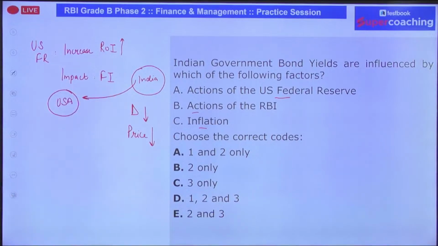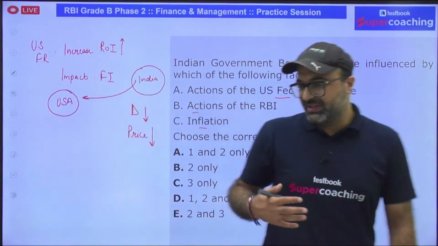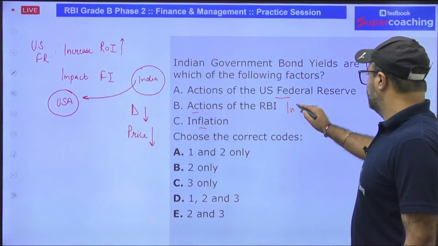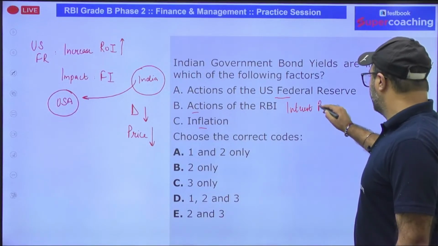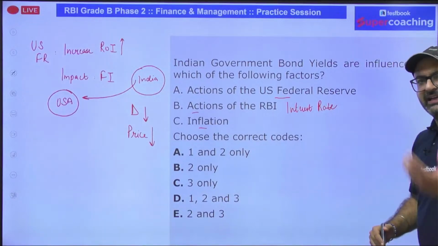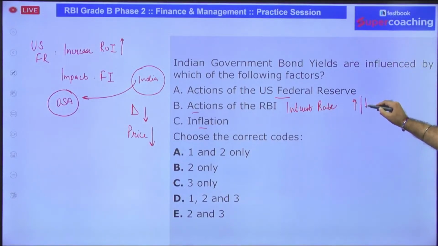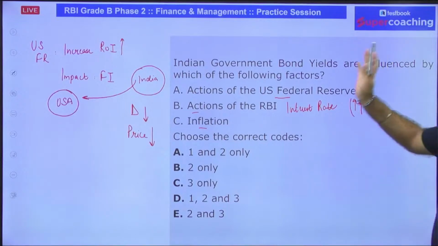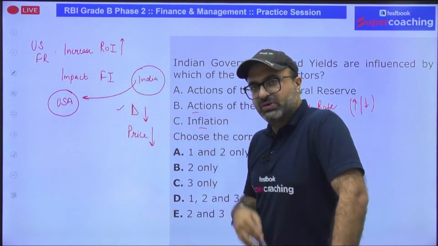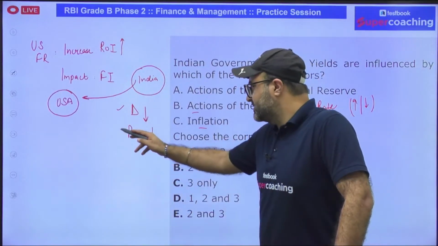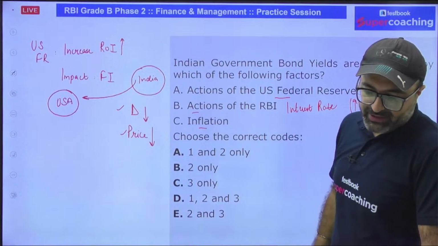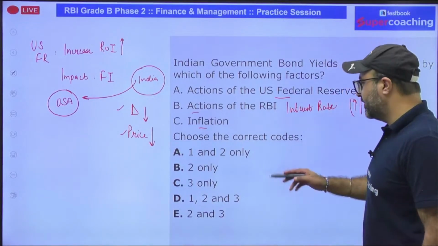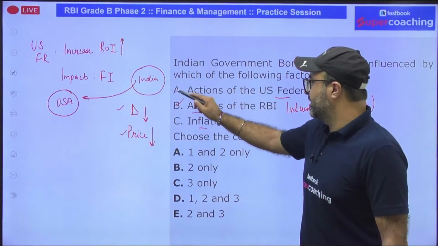Second point is RBI actions. RBI actions also play a really very important role because RBI can change the interest rates of the economy. For example, with the help of monetary policy, if RBI has increased or decreased the interest rates of the banks, it will undoubtedly impact the money supply in the market, which will impact the demand. And if the demand is impacted, it will result in change in price. So according to this particular point, this is also impactful.